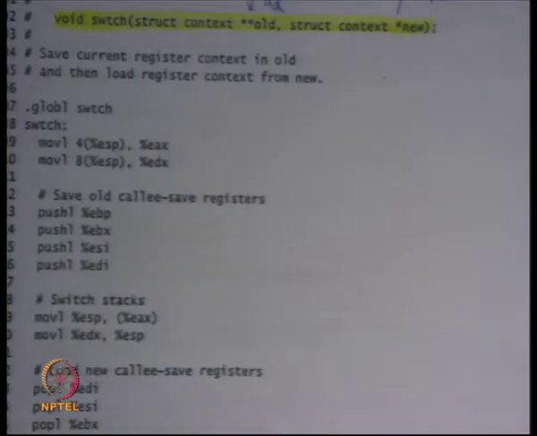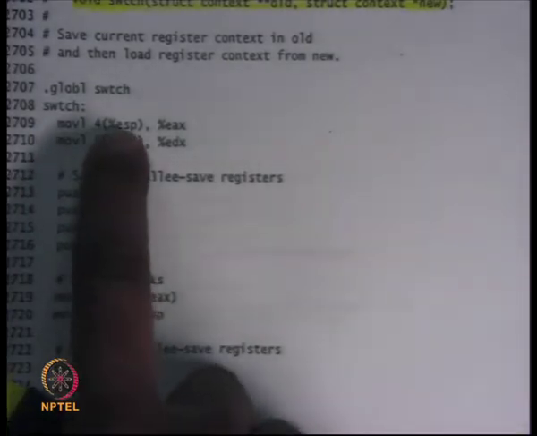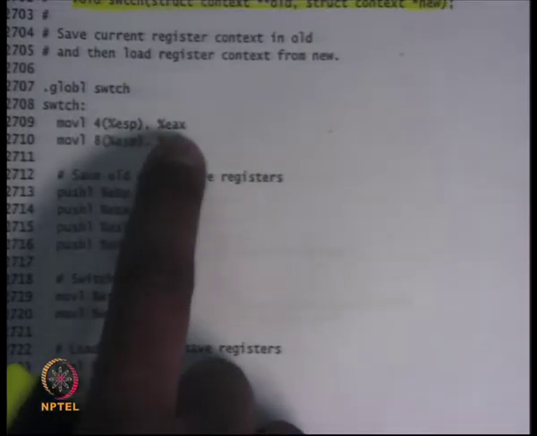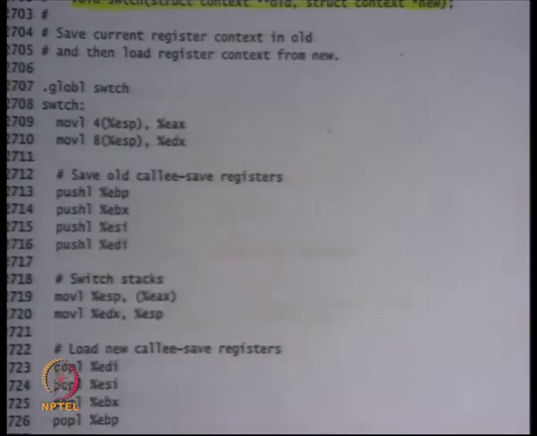So what does it do? It basically just takes its first argument. The first argument is at offset 4 from the current ESP. It's a function, so you're basically using the function calling conventions, GCC calling conventions, which are: the first argument is at offset 4 from ESP, put into EAX, that's your old pointer. Take the second argument, at offset 8, put it into EDX, that's the new pointer.